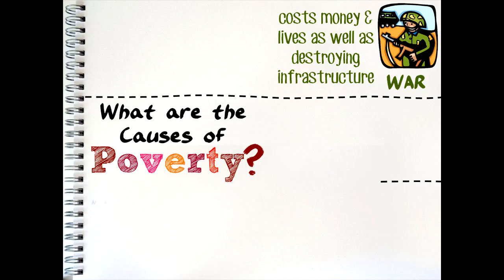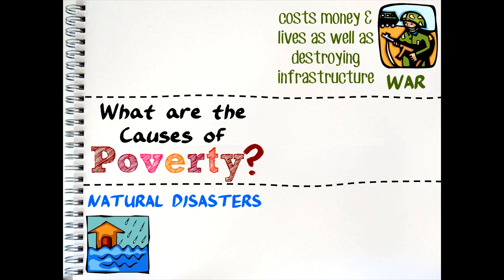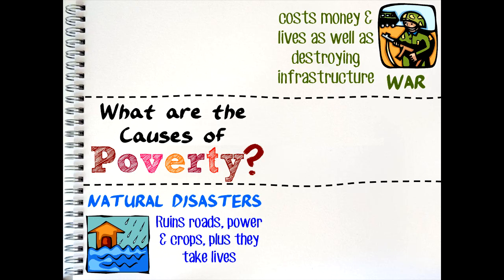It is no coincidence that many of the world's poorest countries also have a higher number of natural disasters. Natural disasters such as earthquakes often destroy infrastructure like roads and power supplies, which make it difficult for businesses to thrive and for the economy to grow. Disasters like floods or droughts also hinder a country's agricultural ability to grow crops and basic resources. They also kill large numbers of people who might otherwise be contributing to the country's development.